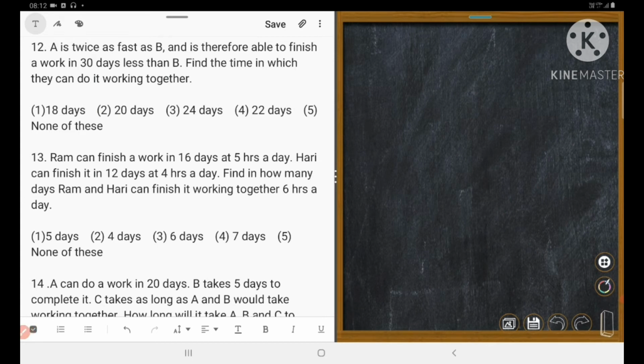Ramo can finish a work in 16 days at 5 hours a day. Hari can finish it in 12 days, 4 hours a day. Find in how many days Ramo and Hari can finish it working together 6 hours a day.